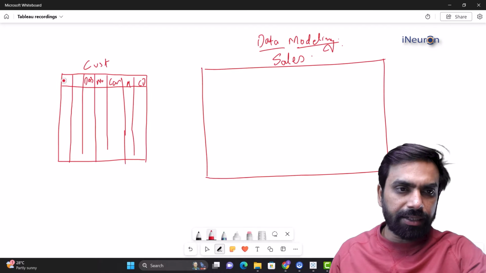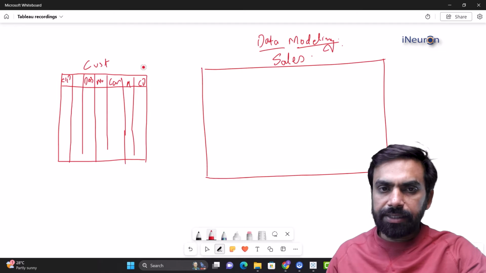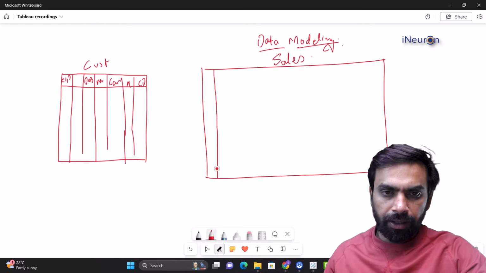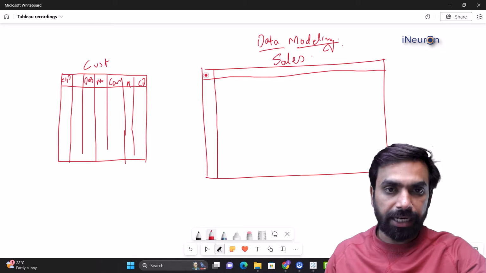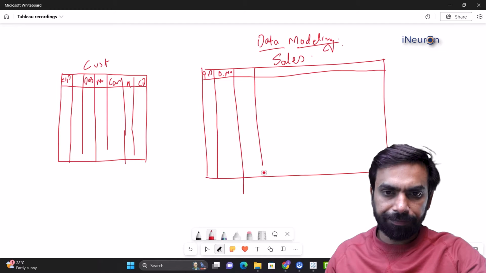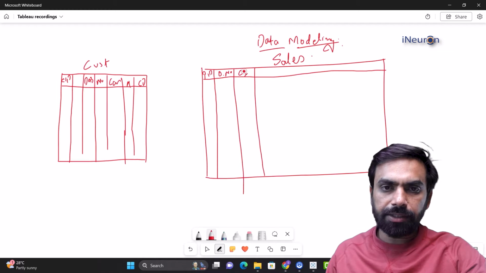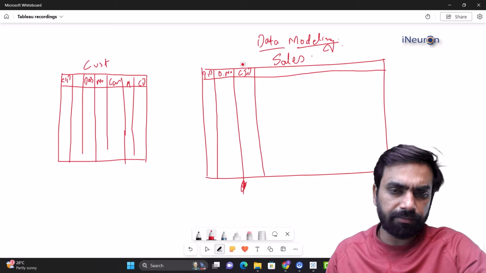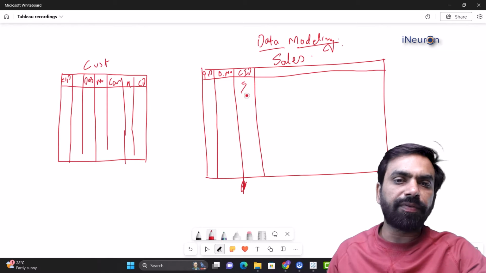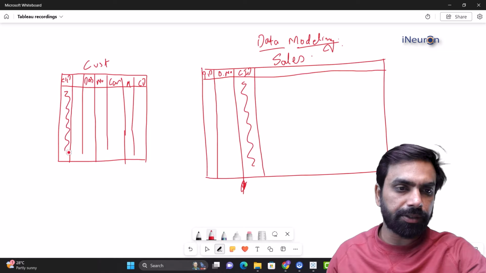Now, here there is a customer ID. Of course, in the sales table as well, apart from various other variables like product ID and order number, there's another variable called customer ID, which is making this particular parameter common between the two tables over here. Right? These two are common between the two tables, isn't it?